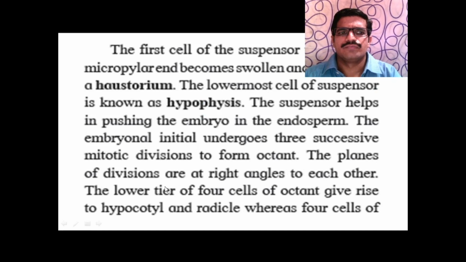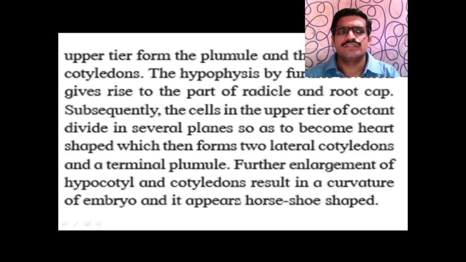The planes of divisions are at right angle to each other, and the lower tier of 4 cells of the octant gives rise to hypocotyl and radicle, whereas the 4 upper tier cells form plumule and 1 or 2 cotyledons. The hypophysis on further division gives rise to part of radicle and root cap.